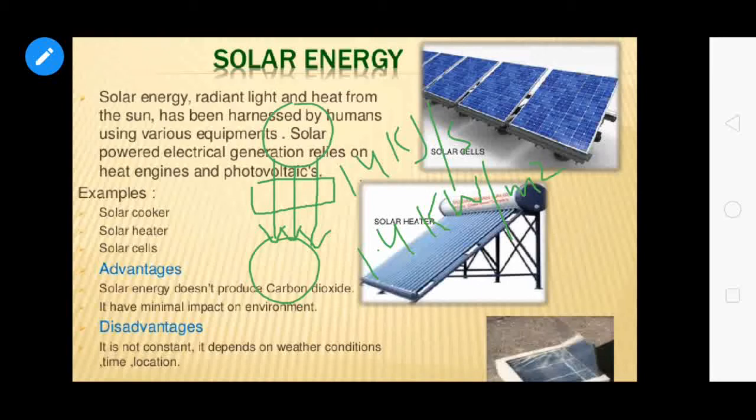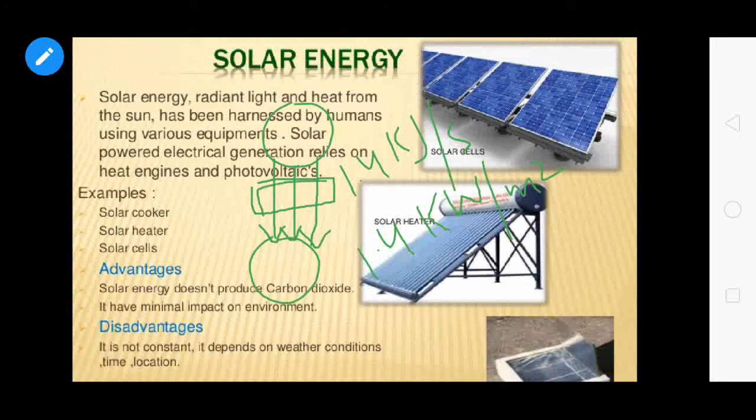This means that in the atmosphere, in 1 square meter you will get 1.4 kilowatt of energy. This is known as the solar constant: 1.4 kilowatts per meter square is the energy reaching a unit area at the outer edge, or you can say 1.4 kilojoule per second. So this is known as the solar constant.